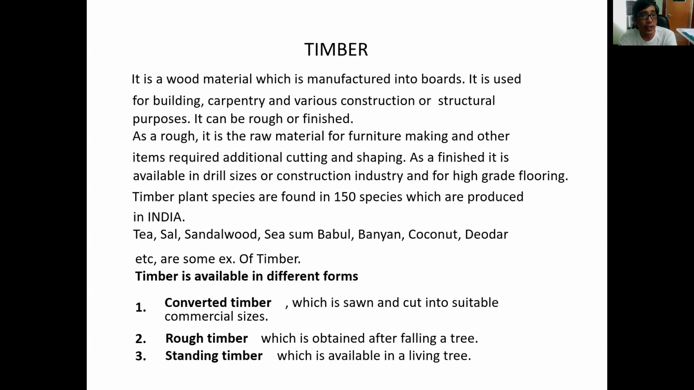And if it's obtained right after the felling of the tree, if it is immediately used after the tree was cut, it's called a rough timber. So if you harvest parts of the existing tree, it's called a standing timber, because you didn't cut the whole tree, you just get some parts of the tree. So remember these three definitions of timber in different forms.